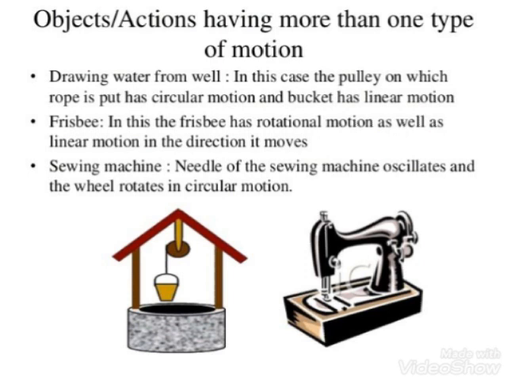Objects or actions having more than one type of motion. Sometimes an object or any action leads to different types of motion at the same time. Means more than one type of motion at the same time. In a sewing machine, the needle oscillates and the wheel rotates in circular motion. In drawing water from a well, the pulley on which the rope is put has circular motion, but the bucket shows linear motion. So sometimes there are objects which at the same time show more than one motion.